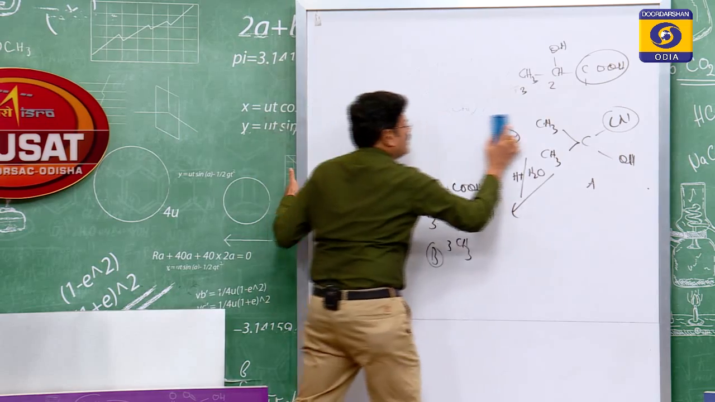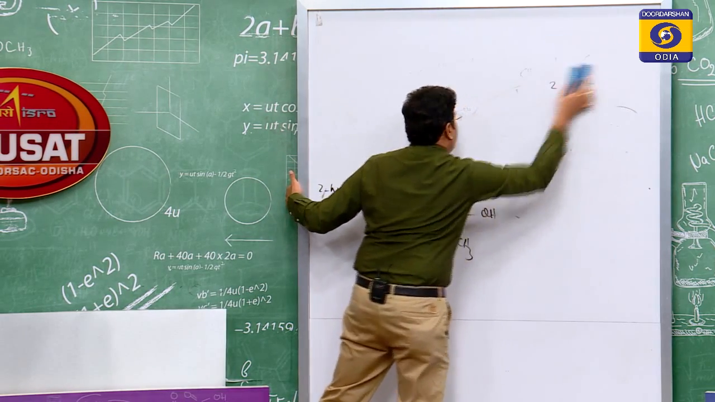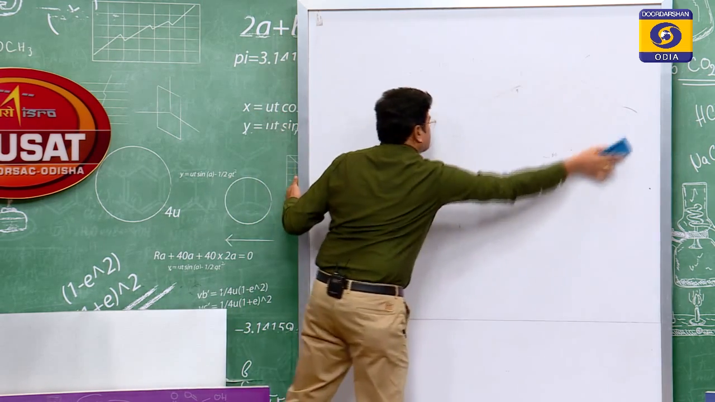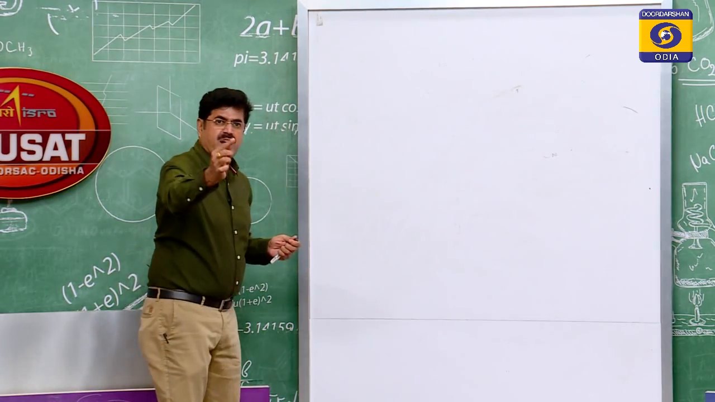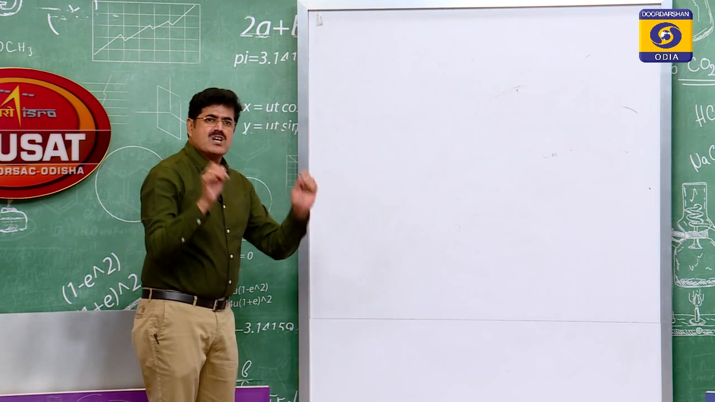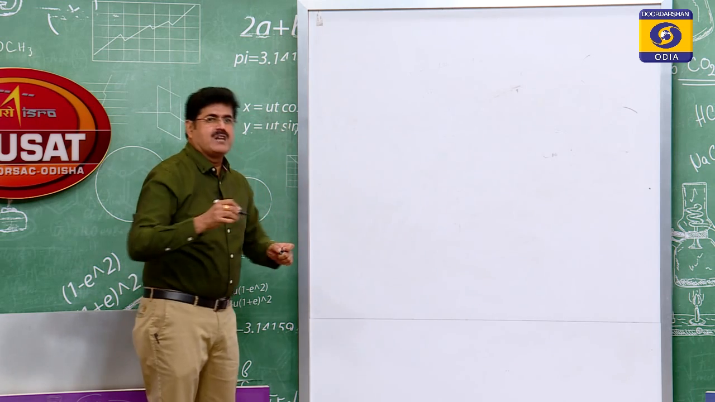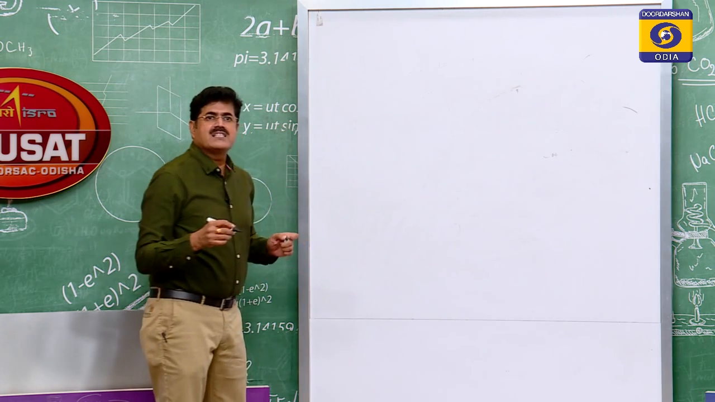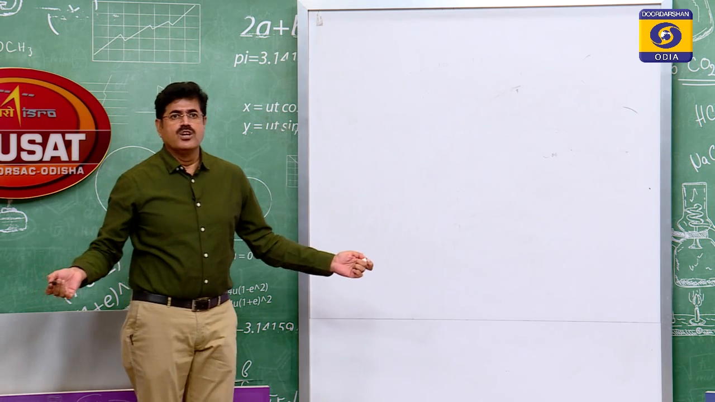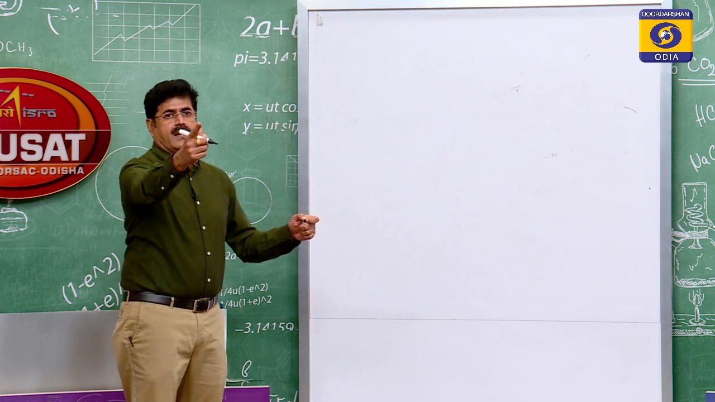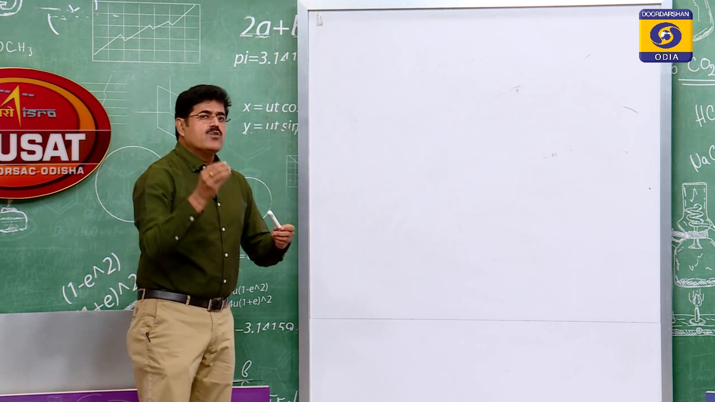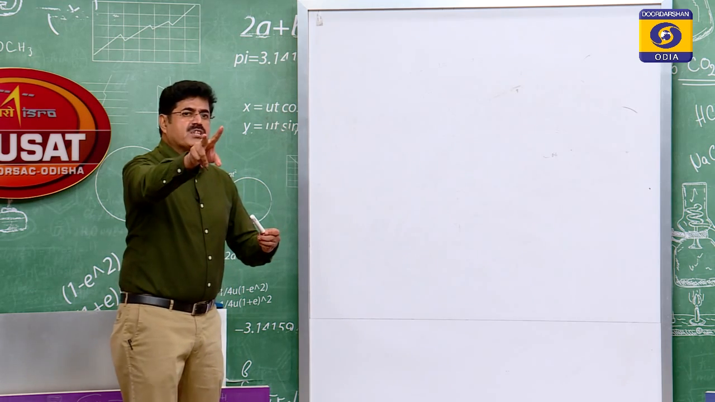Aldehydes and ketones, when treated with saturated aqueous solution of sodium bisulfite, give sodium bisulfite addition product. Aldehydes and ketones, but which ketones? Let me tell you, this is very important. Methyl ketones only. Remember, methyl ketones only. So this is the reaction which can be used for distinction between methyl ketones and the rest